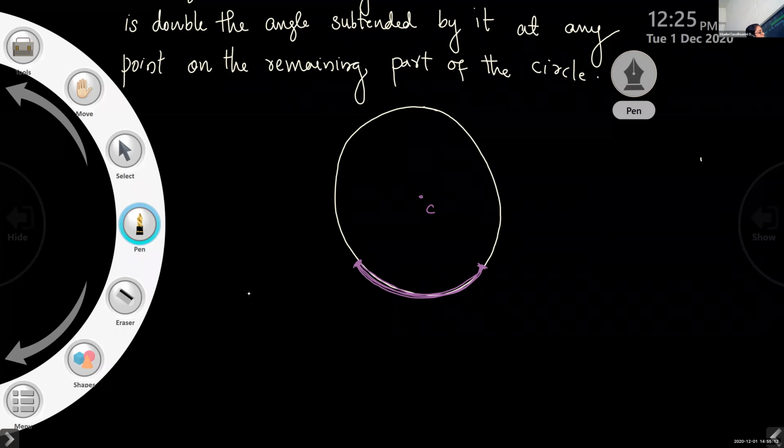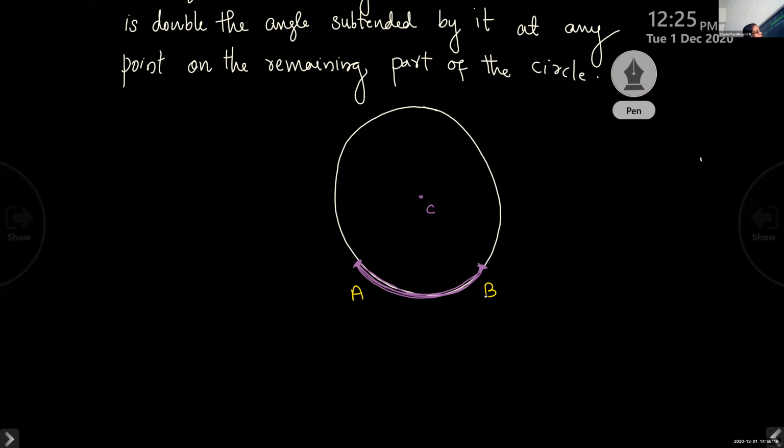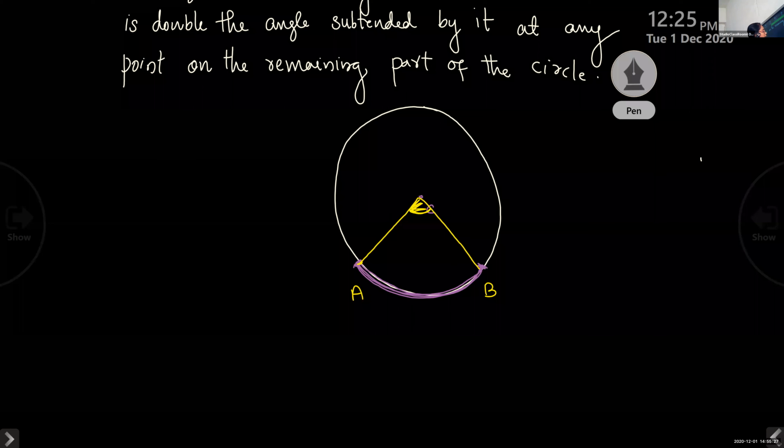Hello, children. Arc is AB. Are you listening? Yes, ma'am. This arc makes an angle at the center. You all know this subtends an angle at the center. You already studied previously, isn't it?